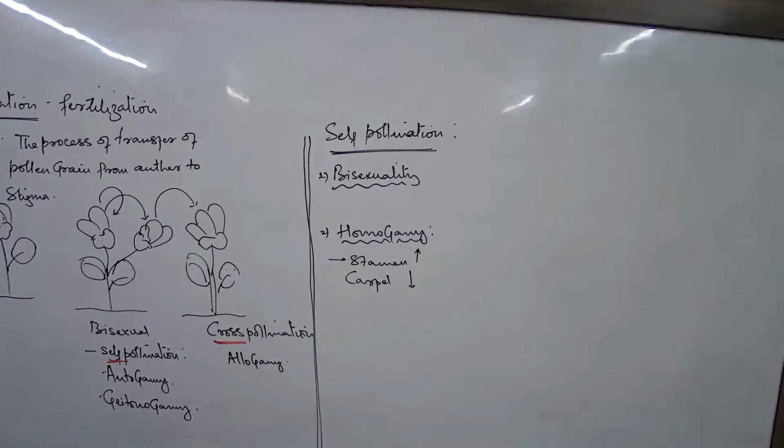Self-pollination is just sure. As long as homogamy is there and as long as the flower is bisexual, it is sure. Now, when we are talking about self and cross, remember, a plant produces 20 flowers. All the flowers are bisexual. Chances of fertilization in all the 20 flowers are much high.